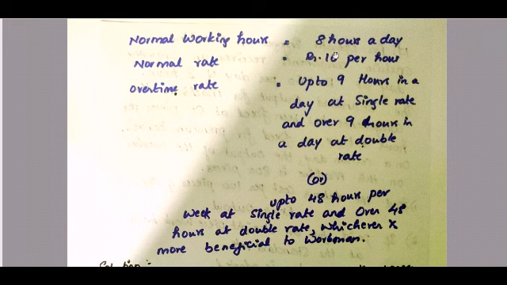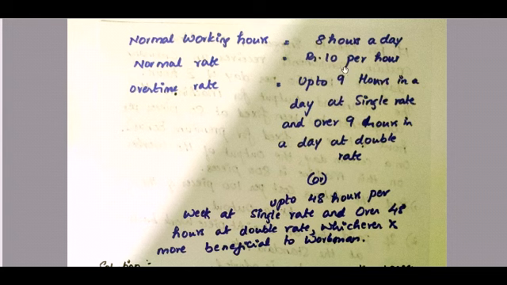If they work for 8 hours, they get 10 rupees. If they work for 1 hour extra, which is equal to 9 hours, then they get single rate, which is 10 rupees. If they work beyond 9 hours, they get double rate. So 10 into 2, 20 rupees.